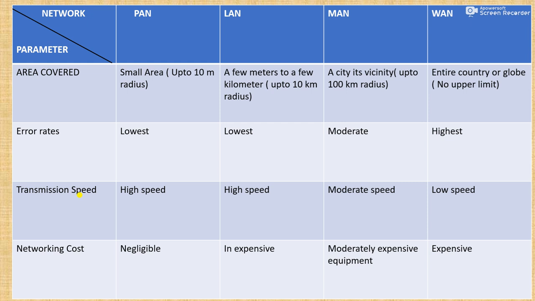Now after that we have the networking cost. For PAN there is no networking cost because you need only two devices, two mobile devices. After that we have LAN, that is also inexpensive, it's not very expensive. After that we have MAN, that is a metropolitan area network, with moderately expensive equipment. After that the WAN, that is a wide area network, is very expensive because the distance between the two devices is highest.